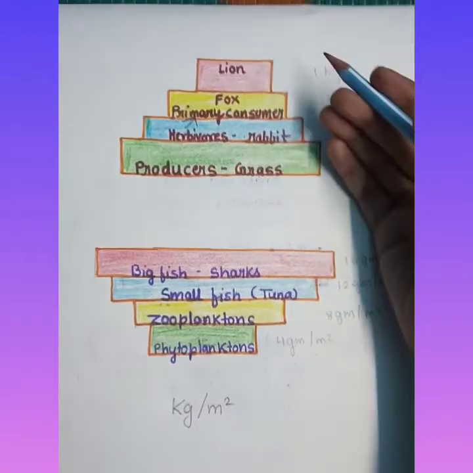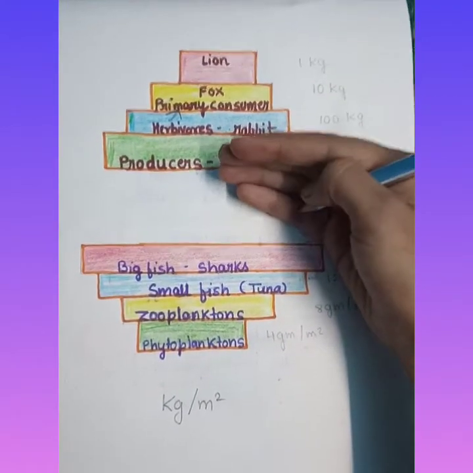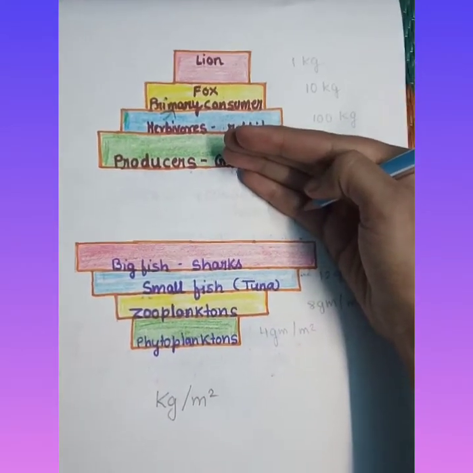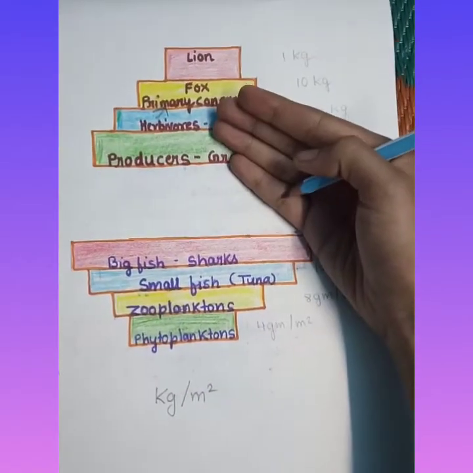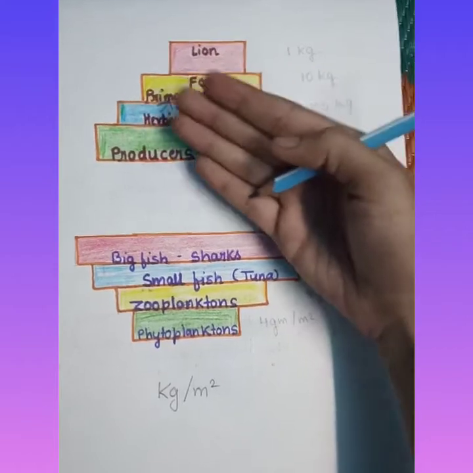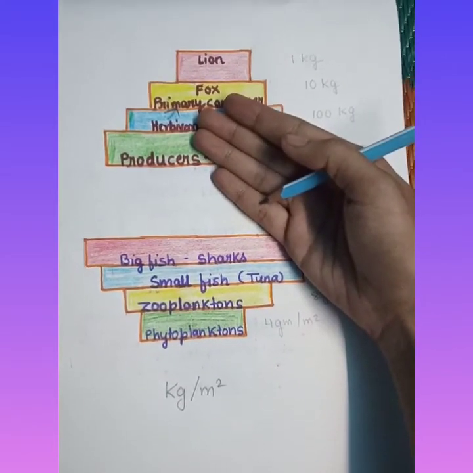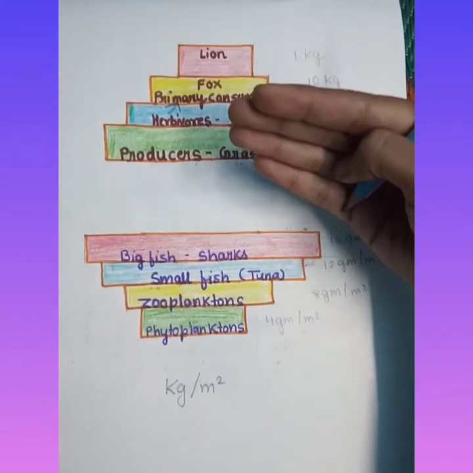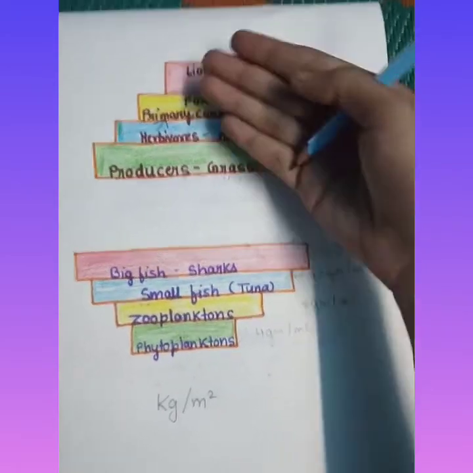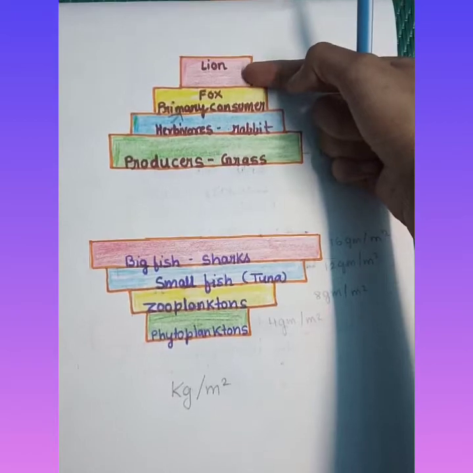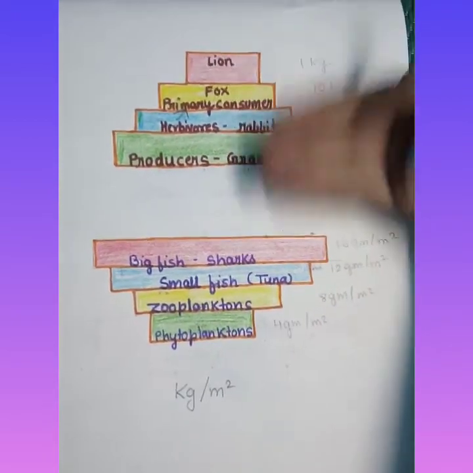So children, here the organisms are represented in the form of their weight, and they generally decrease from the producer reaching to the apex, the top carnivore in the grassland ecosystem.